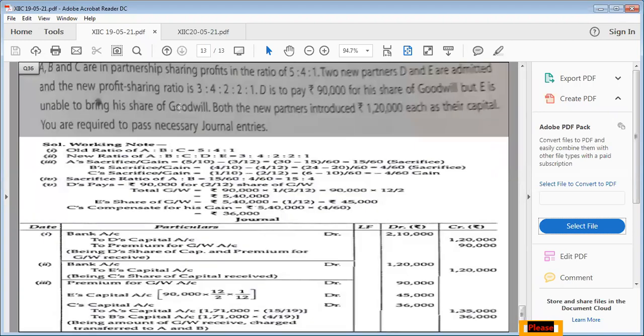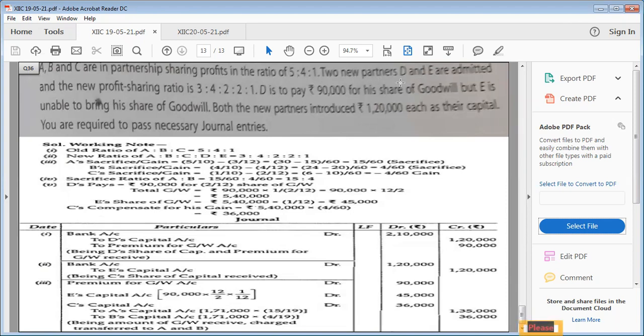Question number 36, very, very important. Put double, triple star on this question. And whenever you think that I have to revise the concept of premium for goodwill, this is the best question to touch. Now, A, B, and C are in partnership sharing profits in the ratio of 5:4:1. This is their old ratio.